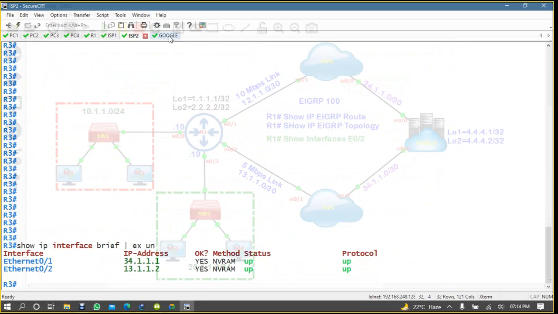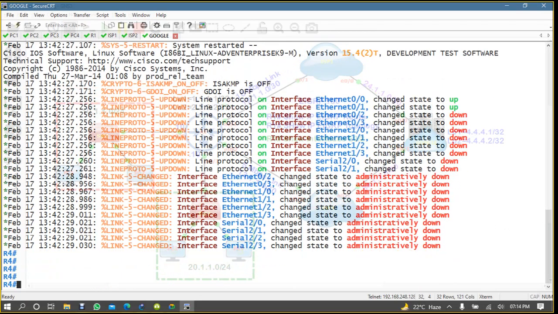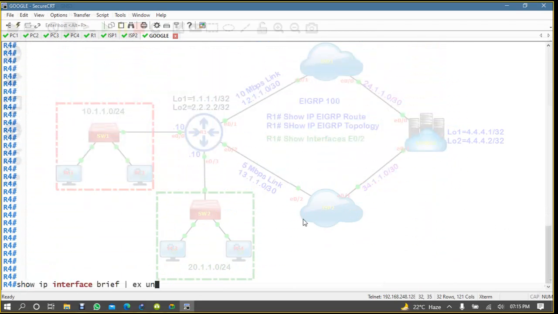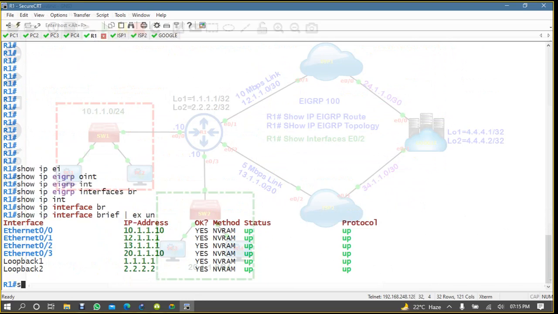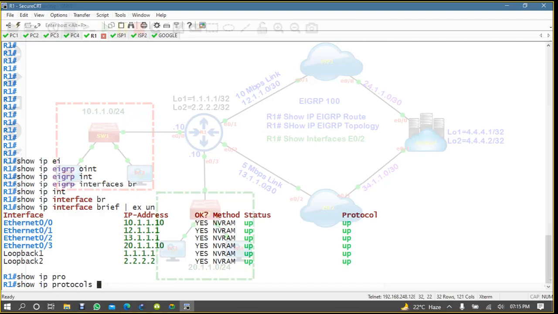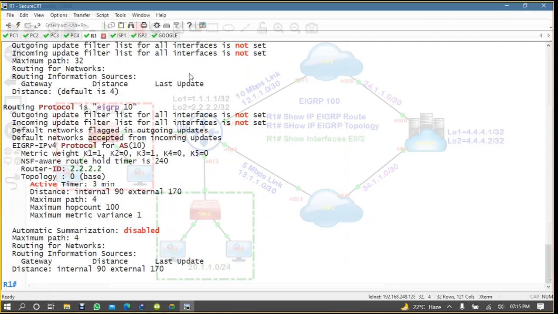2 interfaces, okay fine. Come to Google: 4 interfaces, 2 loopback, 2 physical. Now let's come here on R1. So, show ip protocol, okay. EIGRP 10 is running here, okay.